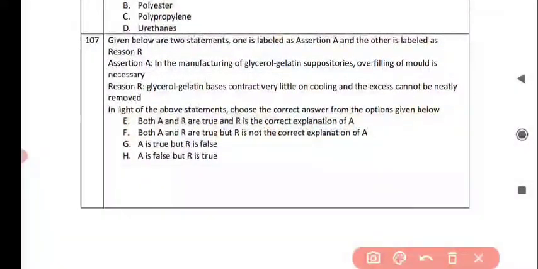Next question is, given below are two statements, one is labeled as assertion A and the other is labeled as reason R. So assertion A is, in the manufacturing of glycerol gelatin suppositories, overfilling of mold is necessary. And reason R is, glycerol gelatin bases contract very little on cooling and the excess cannot be gently removed or neatly removed.